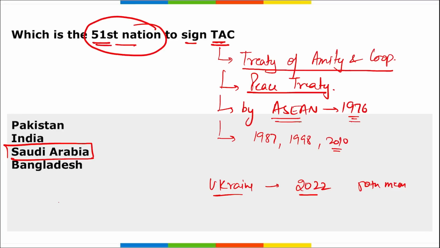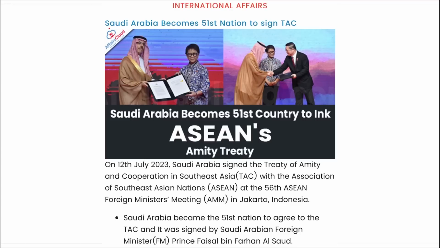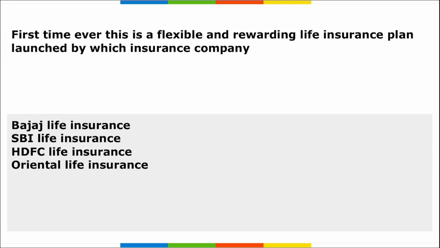So remember, this was signed during the 56th edition of the Asian Foreign Ministers meeting that was held in Jakarta, Indonesia. Right? Moving on. Here you can see Saudi Arabia became the 51st nation to sign this Treaty of Amity and Cooperation, that is TAC.